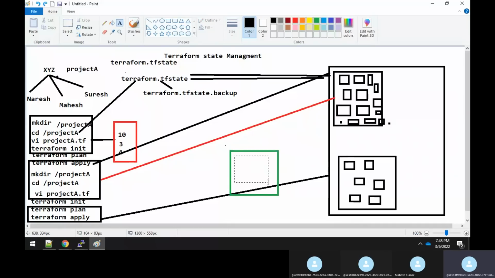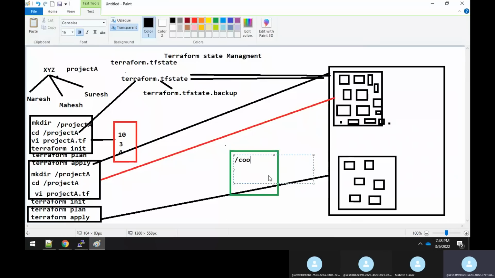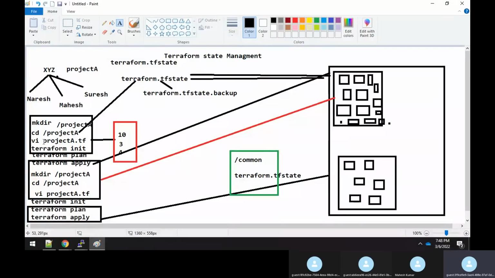Under the common share, we are maintaining the terraform.tfstate file, correct? We are maintaining this file. Now, if people start uploading and downloading and doing a lot of changes to the Terraform file, your NFS should also maintain versioning.